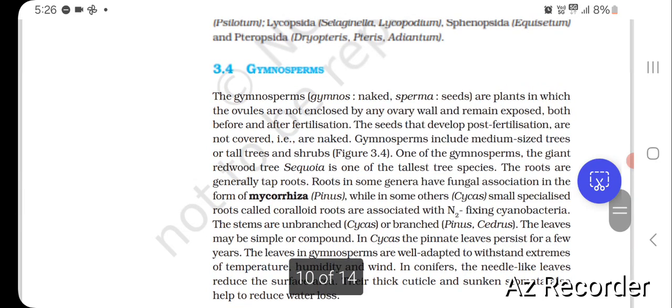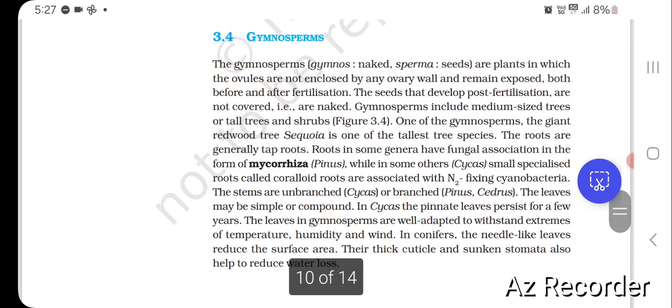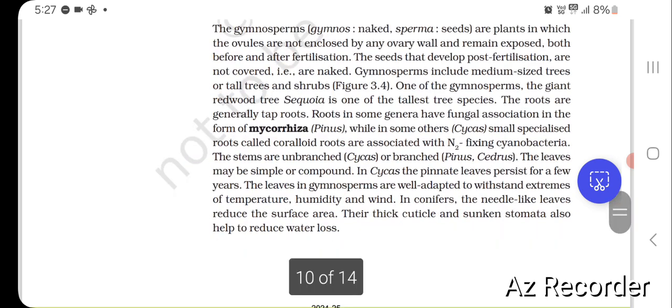Now here we come to the gymnosperms. The gymnos, naked sperm seeds, are plants in which the ovules are not enclosed by any ovary wall and remain exposed both before and after fertilization. The seeds that develop post-fertilization are not covered, that is, are naked. Gymnosperms include medium-sized trees or tall trees and shrubs. One of the gymnosperms, the giant redwood tree, Sequoia, is one of the tallest tree species.